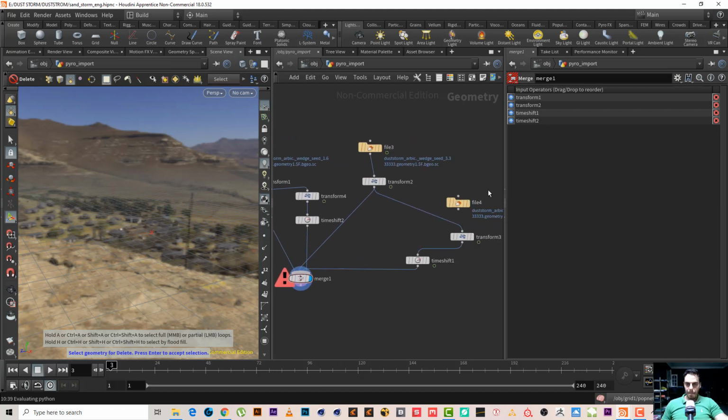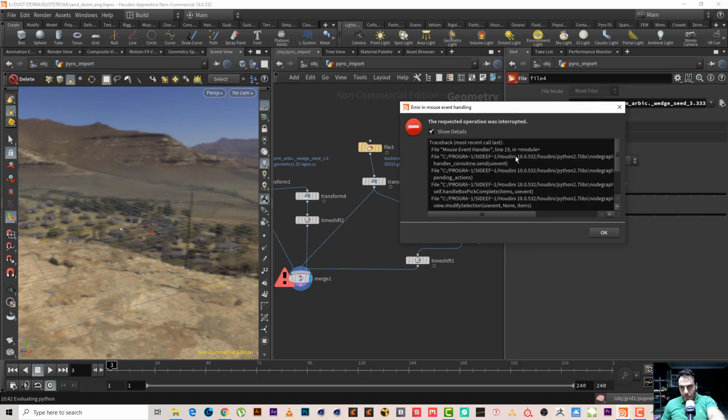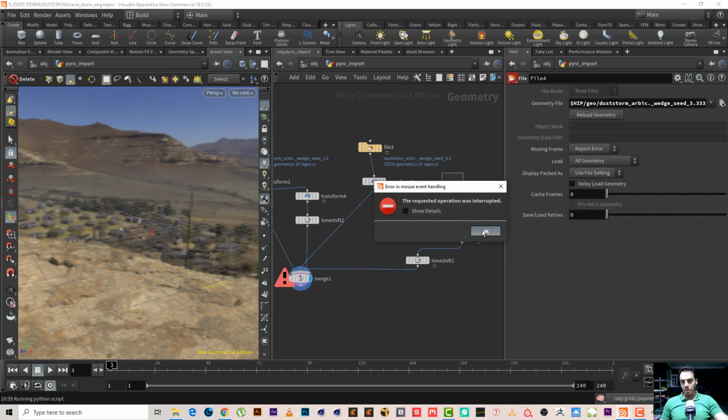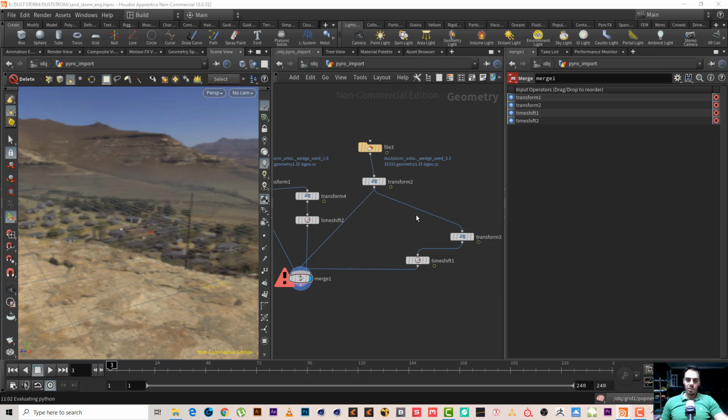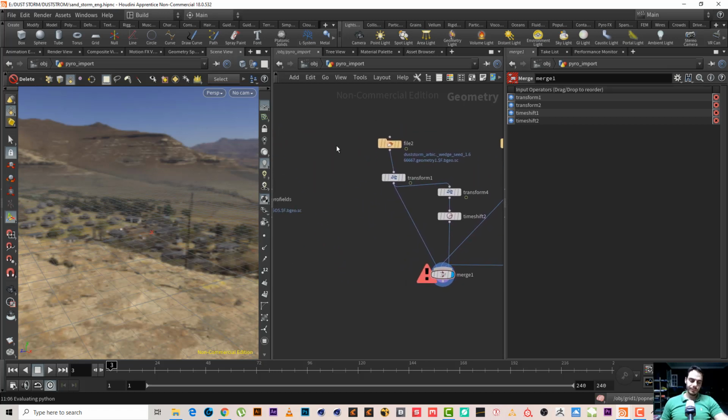Yeah, it's some error inside the program or a bug or anything. But anyway, this is how you do it. Maybe I should close the file and open it again.